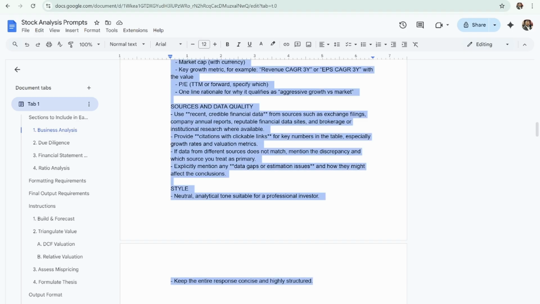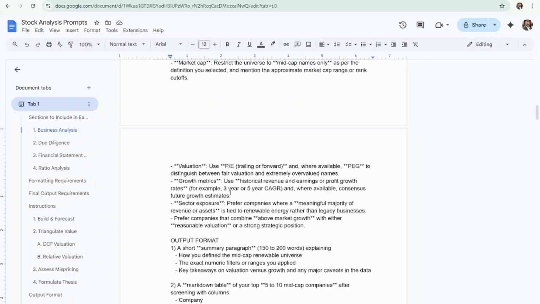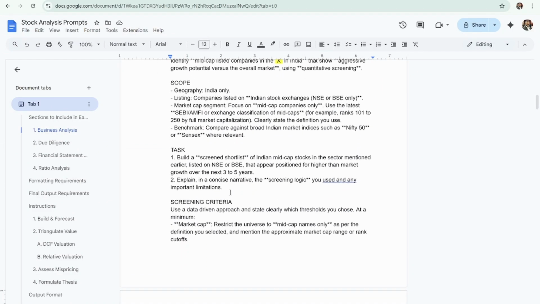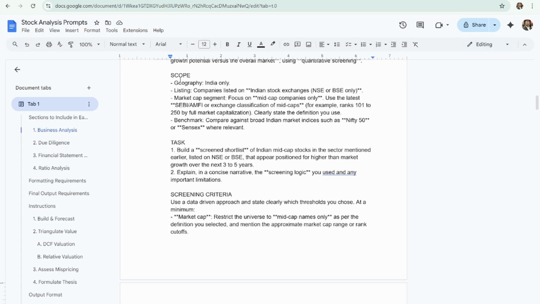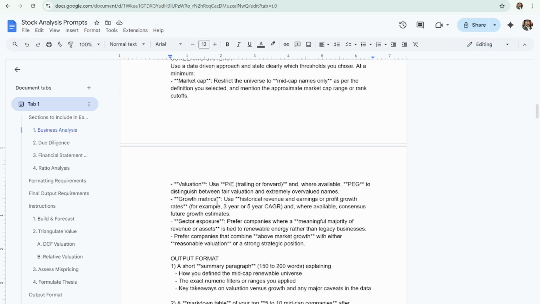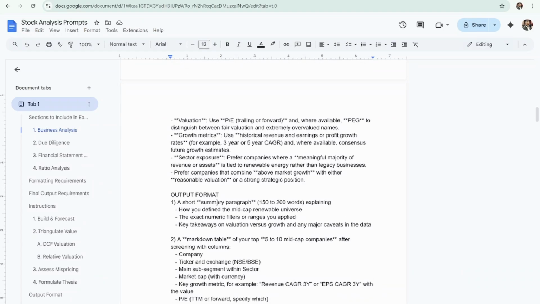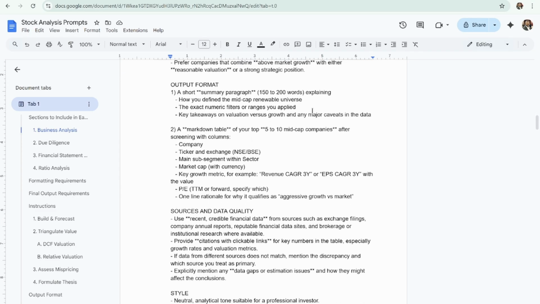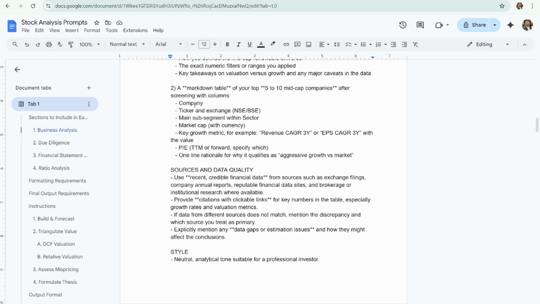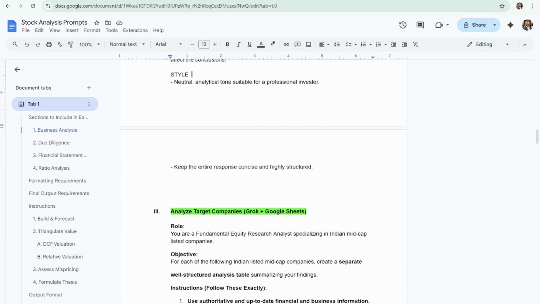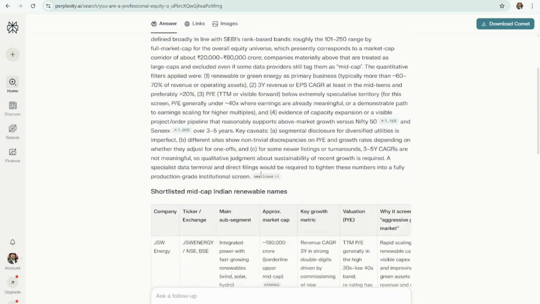While Perplexity does its thing, this prompt is, as you can see, quite detailed. It was engineered in a way that the detailed scope, task, and screening criteria has been fed into the LLM model, in this case Perplexity, with a required output format. If it does it right, it has to have a summary paragraph with a markdown table, and then ending with the sources. So let's see how far it has come.